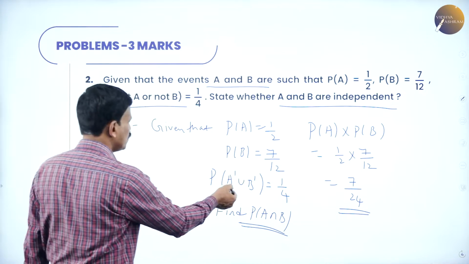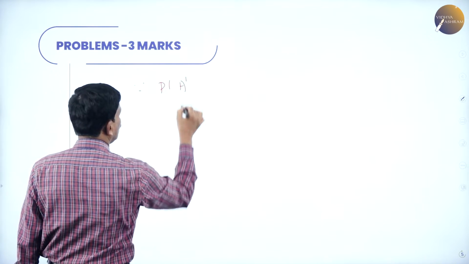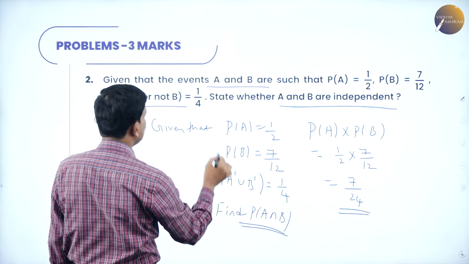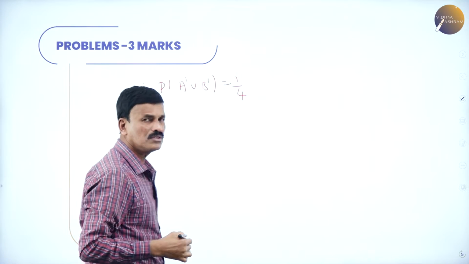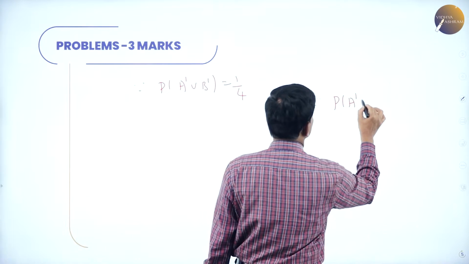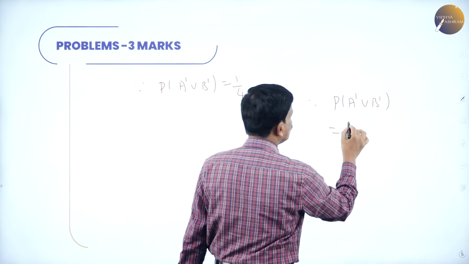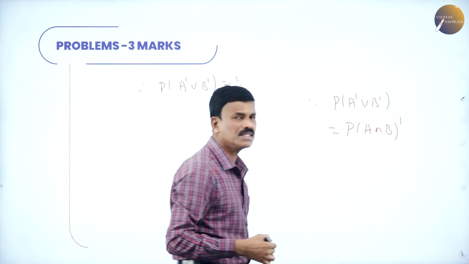Now find out the probability of A intersection B using this relation. Okay. Since what is given here, I'll go to the next page. Since probability of A dash union B dash is equal to 1 by 4. Since probability of A dash union B dash is also equal to probability of A intersection B whole dash.